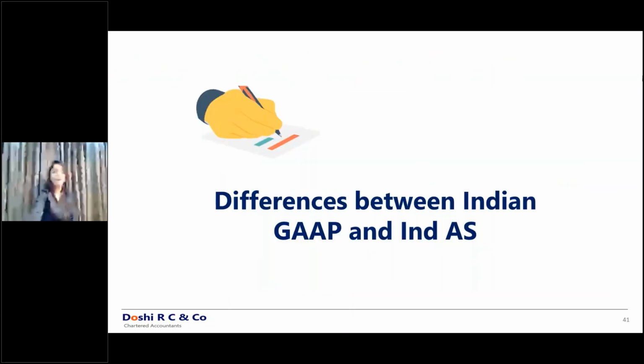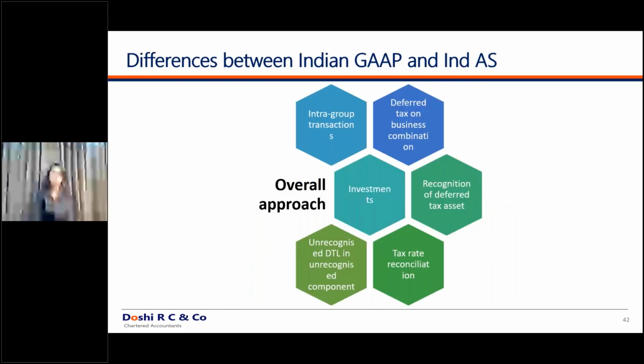We'll just quickly have an overview of the differences between Indian GAAP and Ind AS, and then we will open the lines for your questions. As we have discussed, whenever we were discussing each and every concept, the overall approach under Ind AS is the balance sheet approach. That is why you compute the tax base of an asset and tax base of a liability. Then intra-group transactions, never was deferred tax recognized under Indian GAAP. Deferred tax on business combination was never done under Indian GAAP. Recognition of deferred tax asset under Indian GAAP has virtual certainty. Under Ind AS, it has probable.